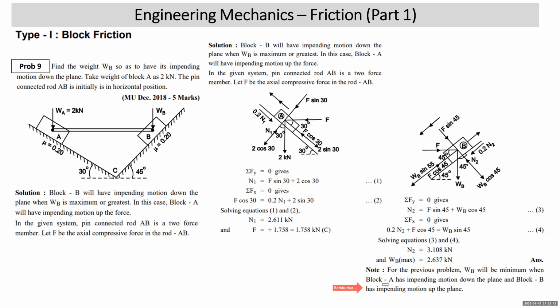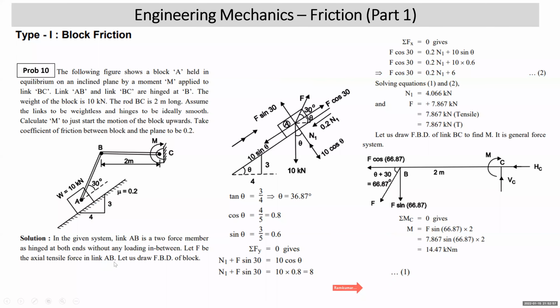But if it is to be solved for W minimum, then the direction of impending motion will be: A will tend to go down, and B will tend to go up.